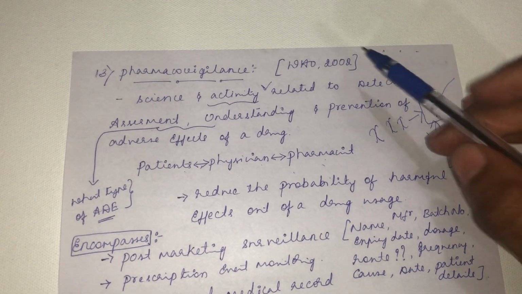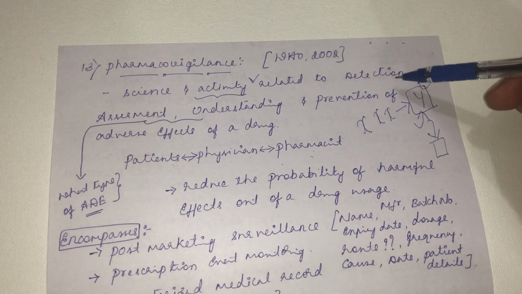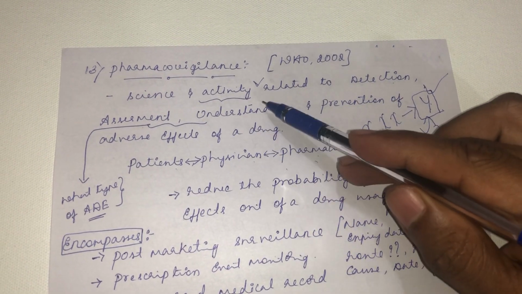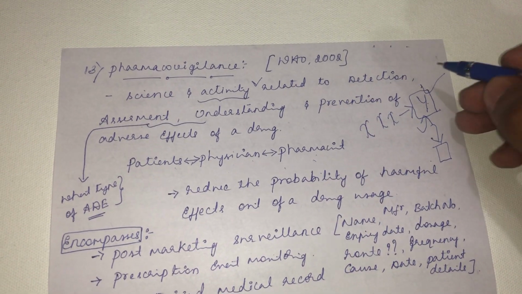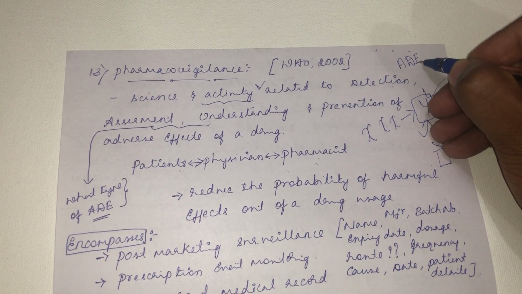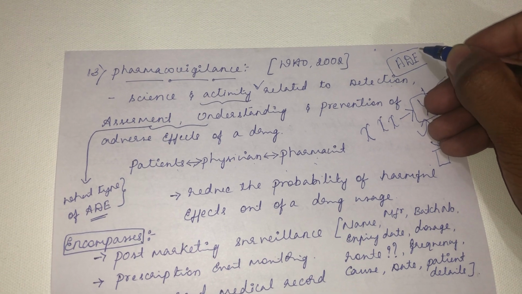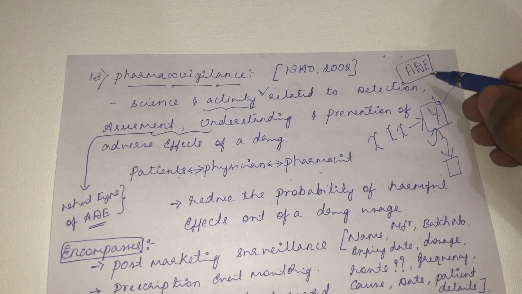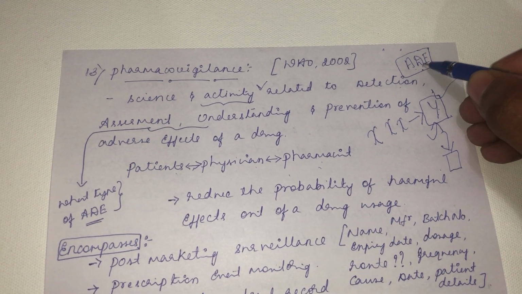That is a major activity of pharmacovigilance, the detection of this adverse effect. The assessment and understanding. So what do you mean by assessment and understanding? Related to the adverse drug effect, when we go in depth about it, that is the last topic in general pharmacology. So during that class, we will study the various types of adverse drug effect.